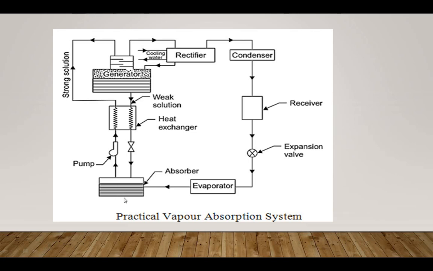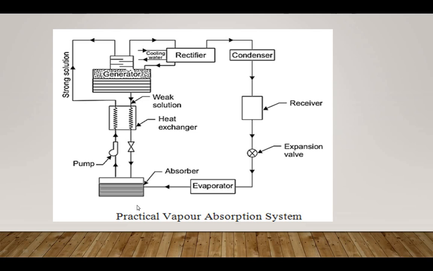Okay, so in the absorber the dry ammonia vapor is dissolved in cold water. In the absorber there is already cold water, and that dry ammonia is dissolved into that cold water. That's why a strong solution of ammonia is formed in the absorber. The heat evolved during the absorption of ammonia is removed by the circulating cold water. You can see there is a circulation of cold water also, through the coils kept in the absorber, but that is not shown here.